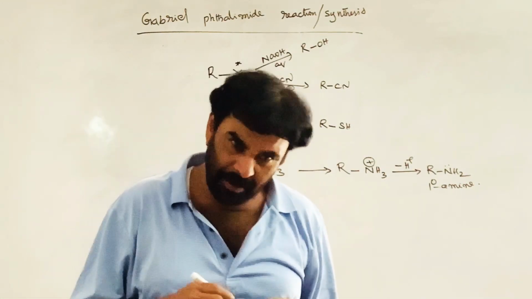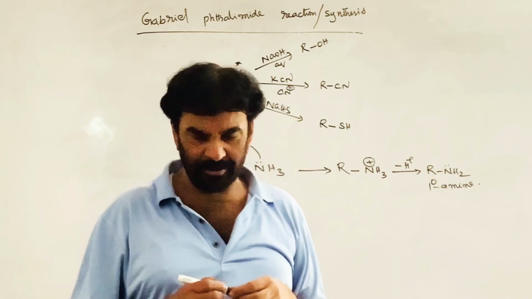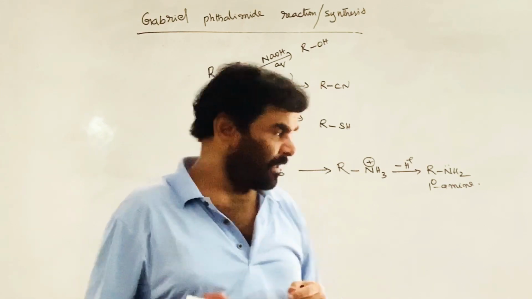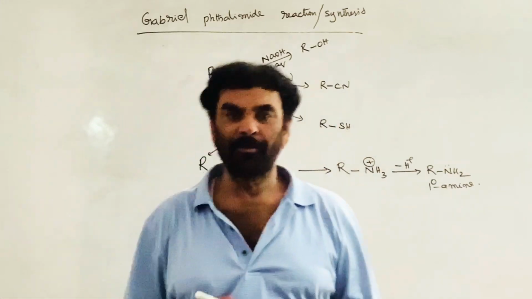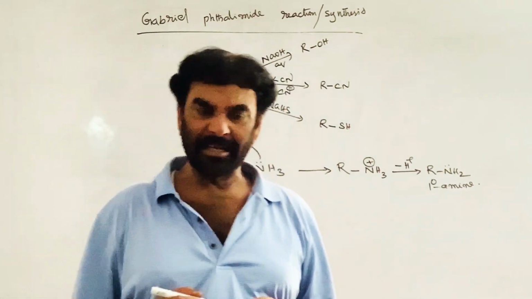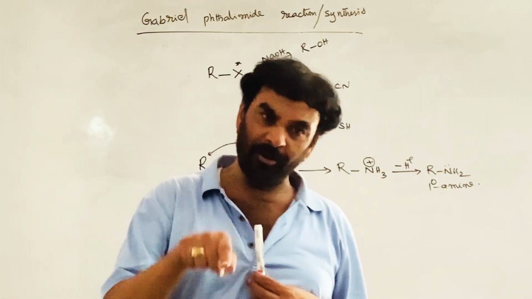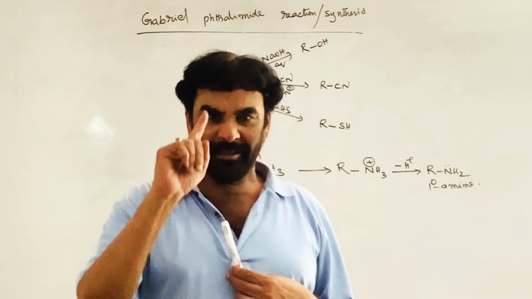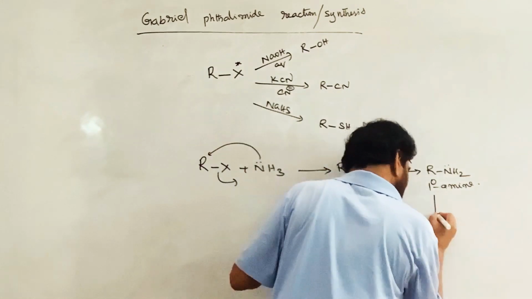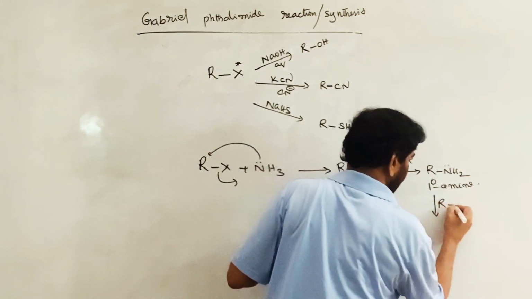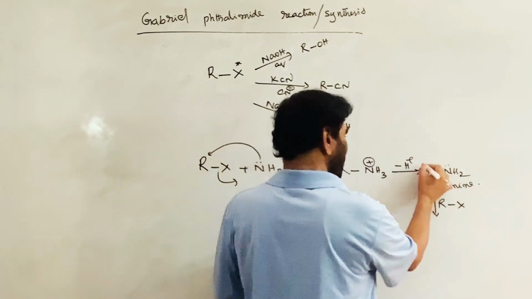But here the problem is that the resulting primary amine is also a nucleophile. The product of the reaction also acts as a nucleophile and reacts with another molecule of alkyl halide. So the reaction does not stop here.